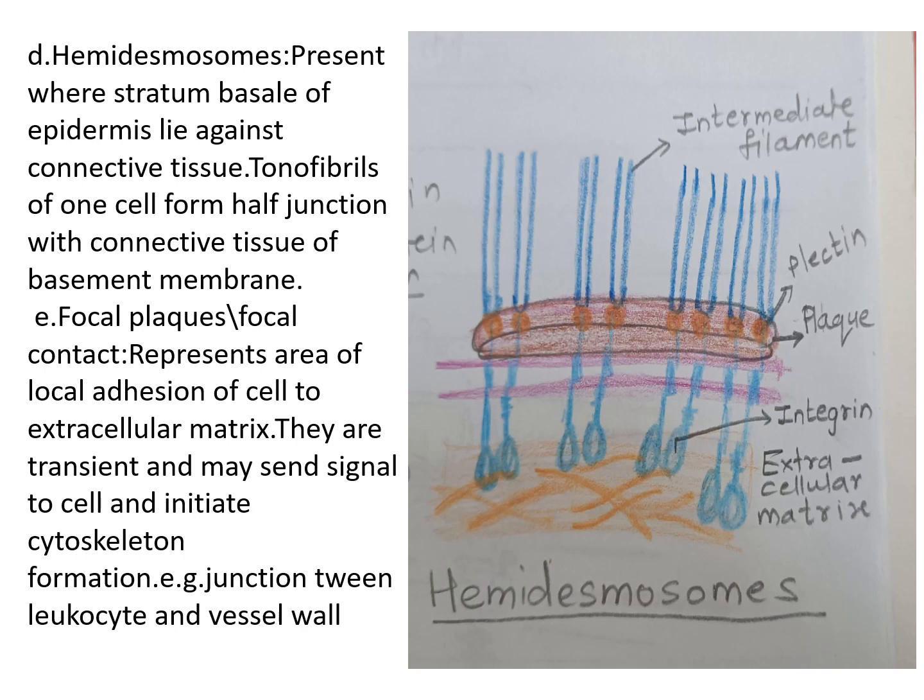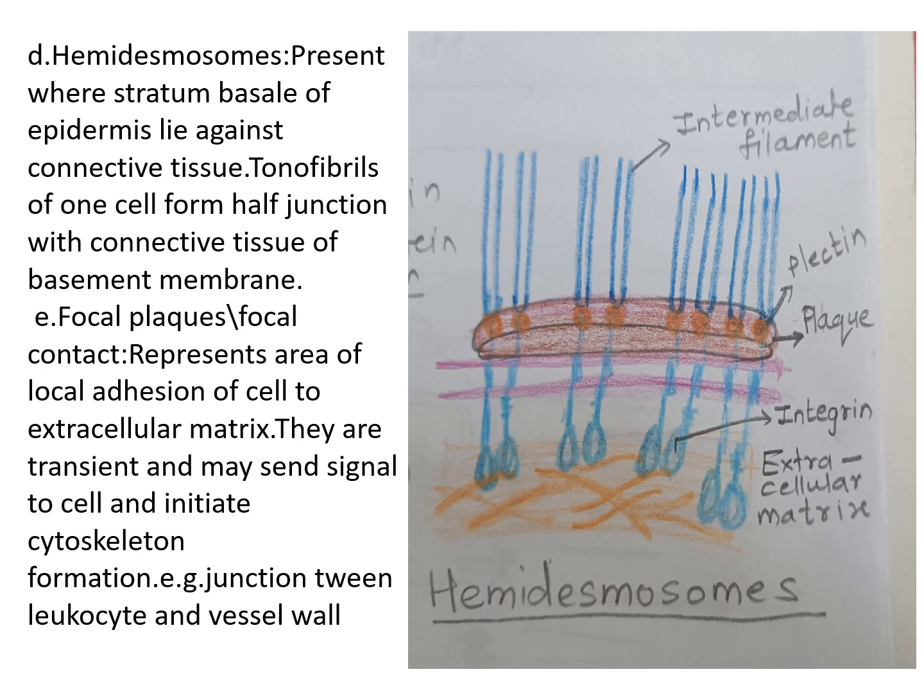It forms a plaque, and there is connection of intermediate filaments or keratin in the stratum basale. On the side of the basement membrane, we can see the thickening of integrin proteins. So hemidesmosomes are the cell junctions present between the stratum basale of the epidermis and the basement membrane.